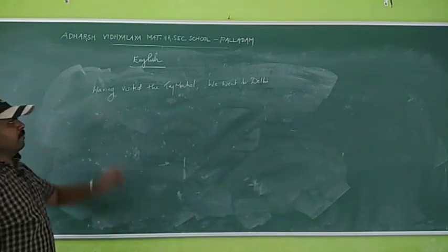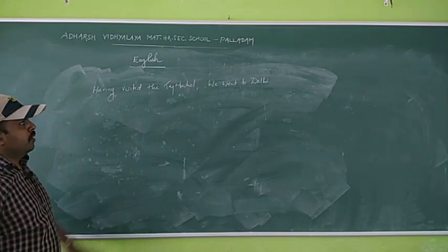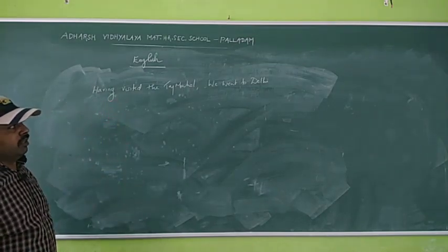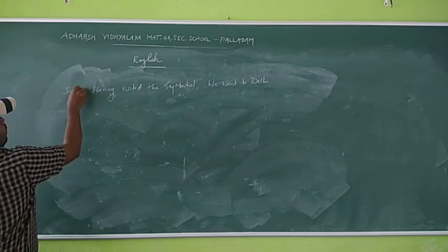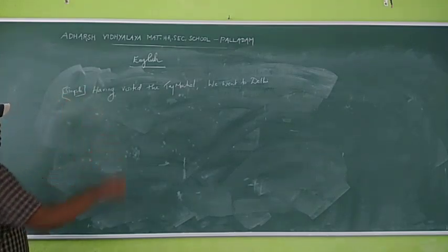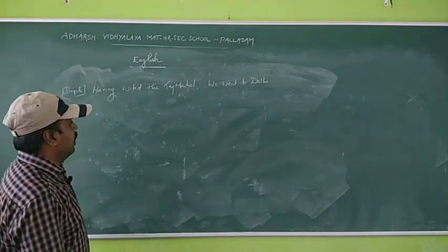So having visited the Taj Mahal, we went to Delhi. Having visited the Taj Mahal, having here, it is a simple sentence. Having visited the Taj Mahal, we went to Delhi.